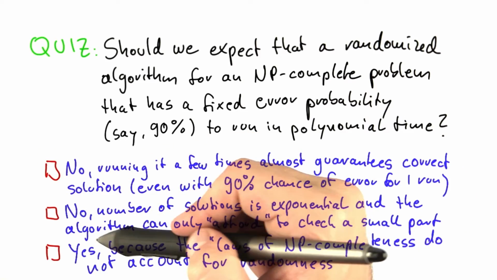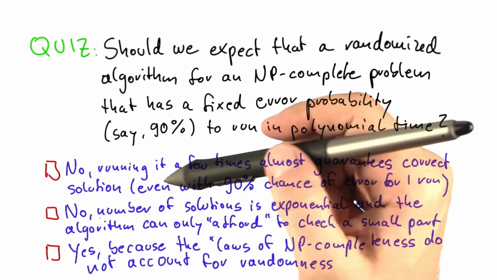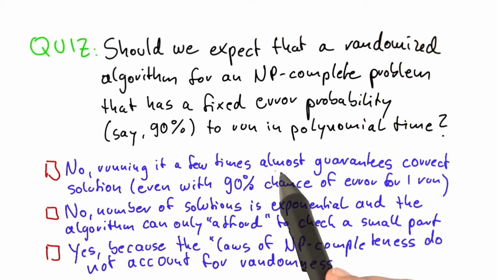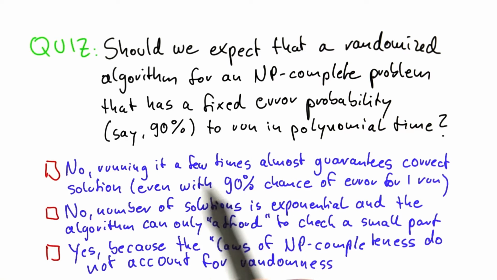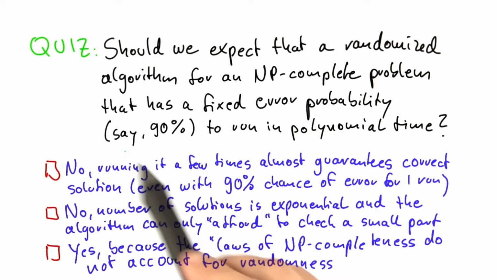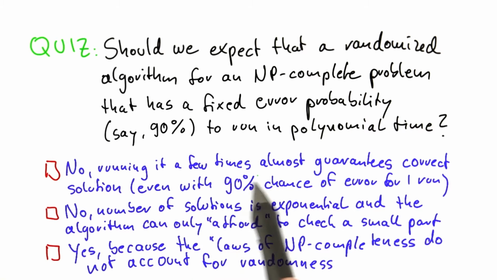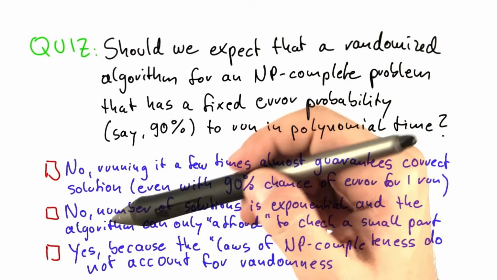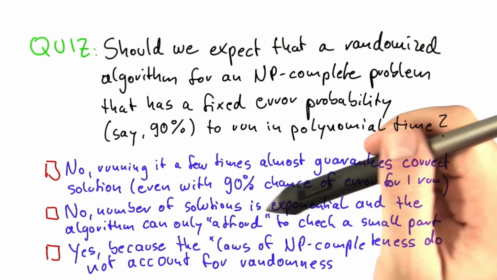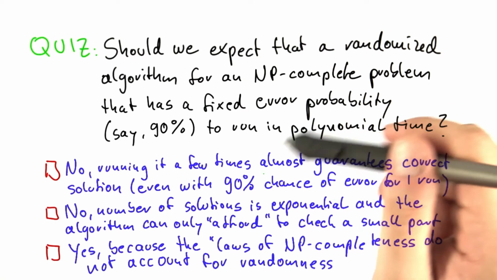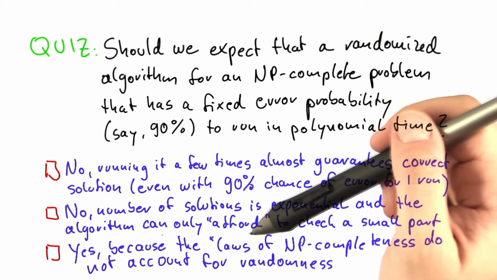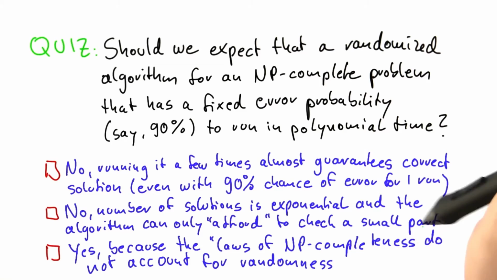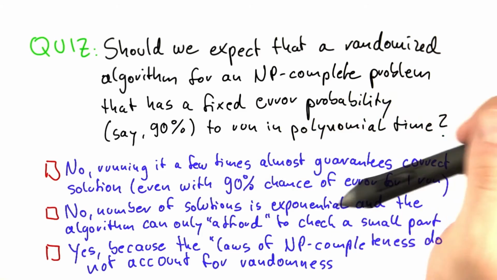And I'll give you three choices, and as always more than one can be true. The first choice I'm offering you is no, because if we would run that algorithm just a few times, we would almost be guaranteed a correct solution, even though this algorithm here that I'm asking you about makes an error with a 90% chance for each time that we run it. Or is the answer no, we should not expect that, because the number of potential solutions is exponential, and the algorithm, since it runs in polynomial time, can only, and this of course anthropomorphizes a bit, can only afford to check a small part of that exponential solution space, if you will.